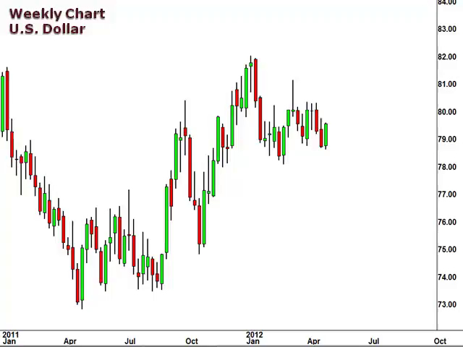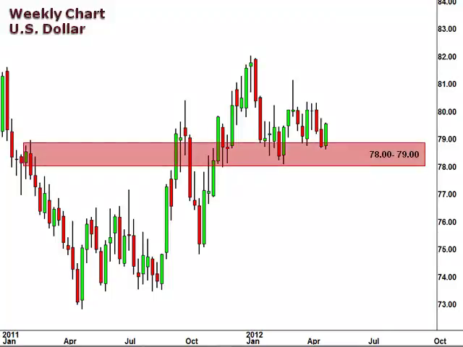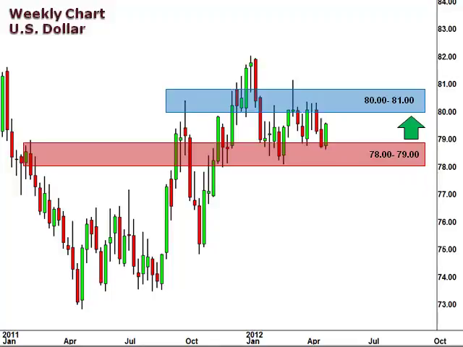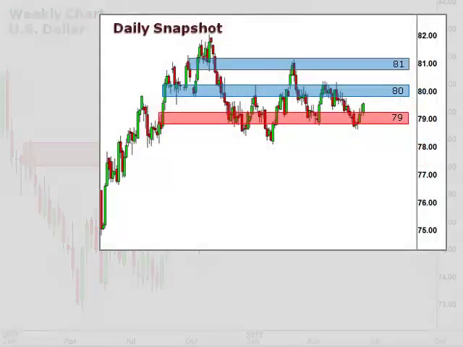Let's start off with a look at the weekly chart of the U.S. dollar index. Well, the U.S. dollar index dipped below 79, but closed strong last week. 78.79 remains a key support, and any break below 78 opens the window for a bigger picture drop. We suspect another test of 80.81 for resistance. Let's take a look at the daily snapshot. The daily chart reflects the strong support at 79 and 80 as a likely target this week.